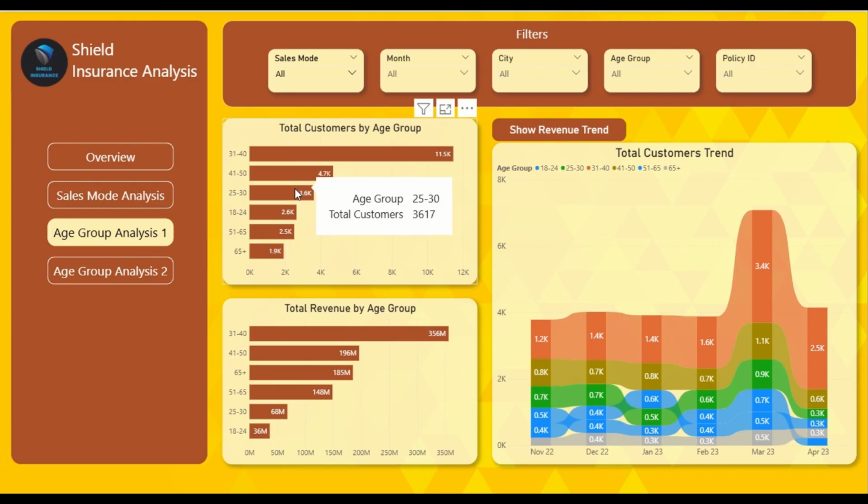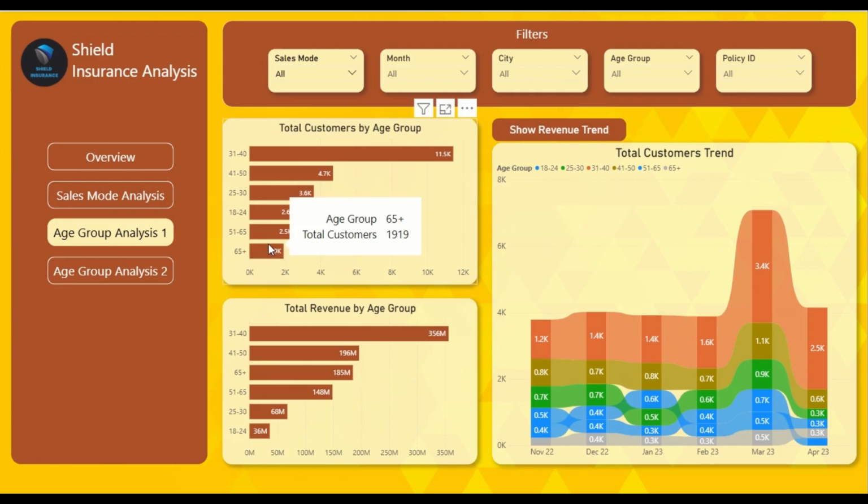Now, these are people who are financially stable, they are well settled. Also, this age group represents family building years, so they may be buying high premium policies for their kids, for their education, and therefore they contribute the highest number of customers and highest amount of revenue to the company. The second highest amount of revenue and customers come from the age group 41 to 50.